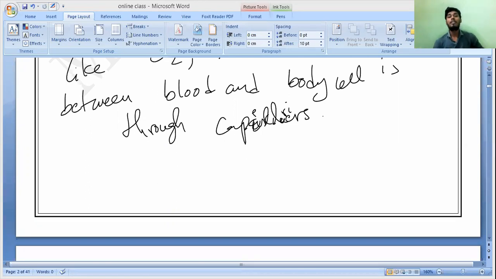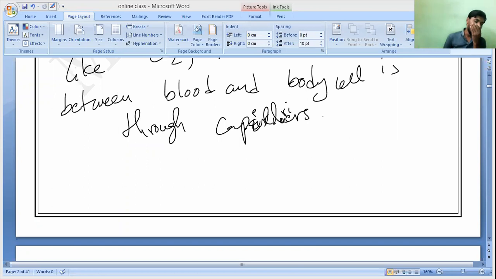Veins do not need thick walls. Anybody? Why? What is the reason behind it? Why are thick walls not needed? Any answer? Sir, because it is carrying low pressure blood, sir. It is not carrying that much high pressure. Right, the blood coming from the body cells, from the veins, is no longer under high pressure. That is why veins do not need thick walls. Please, all of you remember that. Very, very important, because definitely they will ask you these things.